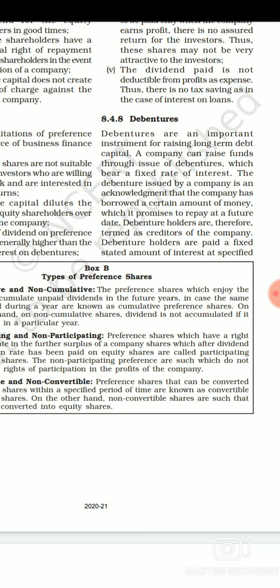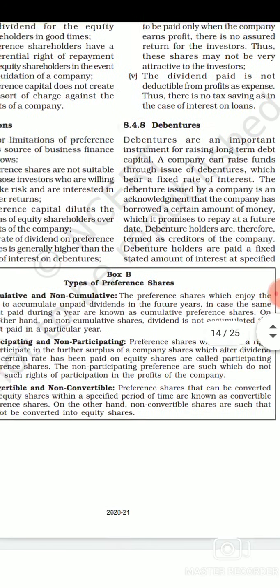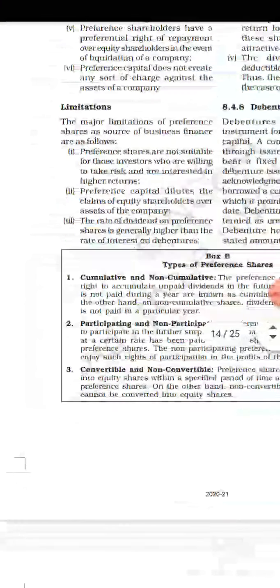Now when we talk about debentures as a way of raising long-term funds for business, debenture holders are paid a fixed stated amount, because at the time the debentures are issued, a certificate is given to the creditor, and in that certificate the fixed amount is written, including the interest amount and the maturity of the debentures also, right?